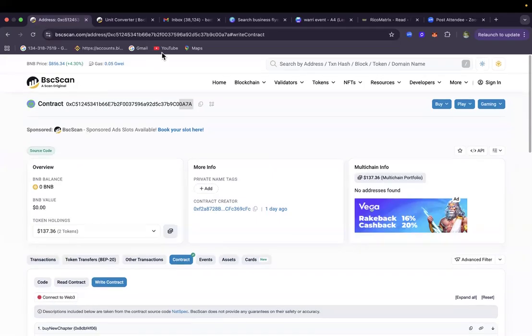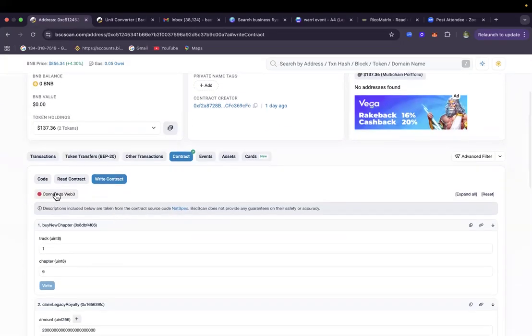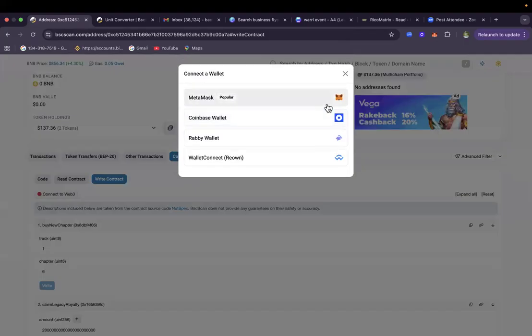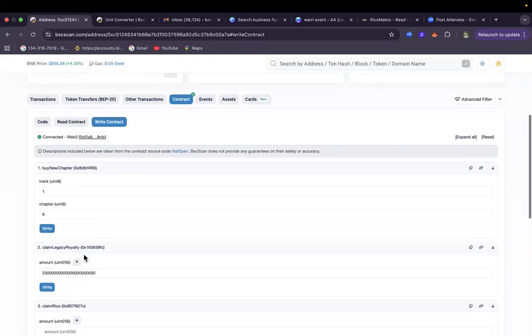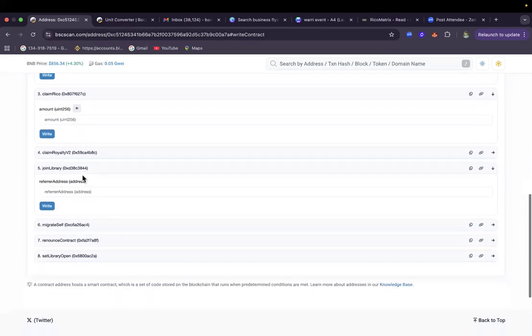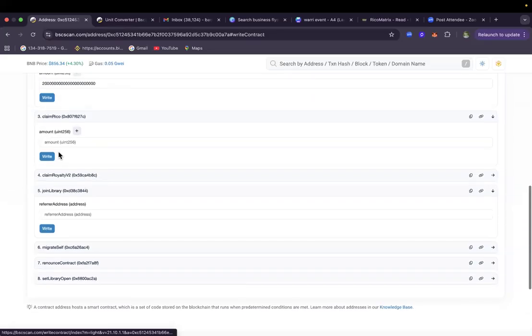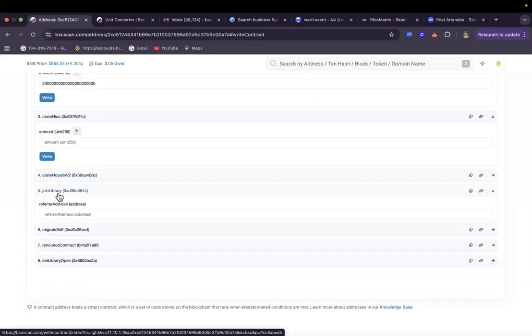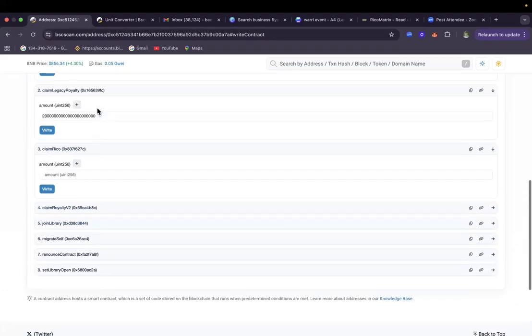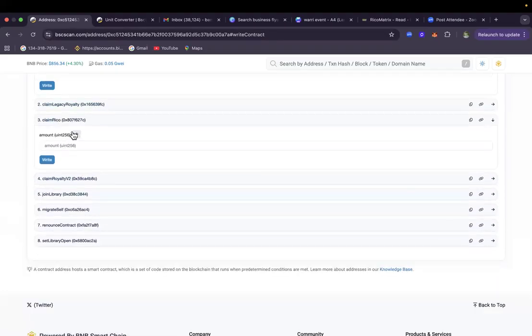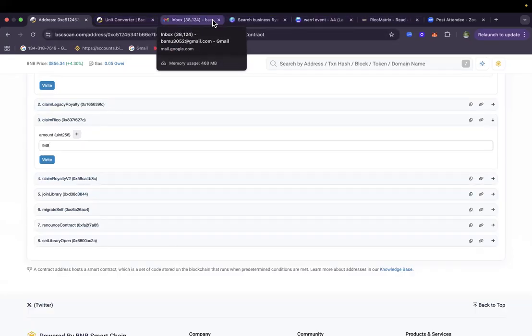So the first thing I'm going to do, I'll come down here, connect my wallet, click on connect, select MetaMask, then I'll come here. I'll click on where is the token, Rico. Okay, this is Rico, sorry. Let me come here, Rico. Okay, claim Rico. I can see 948. I will type in my 948 first, so I will ignore the decimal. But if you want to enter the decimal, this is how it looks.